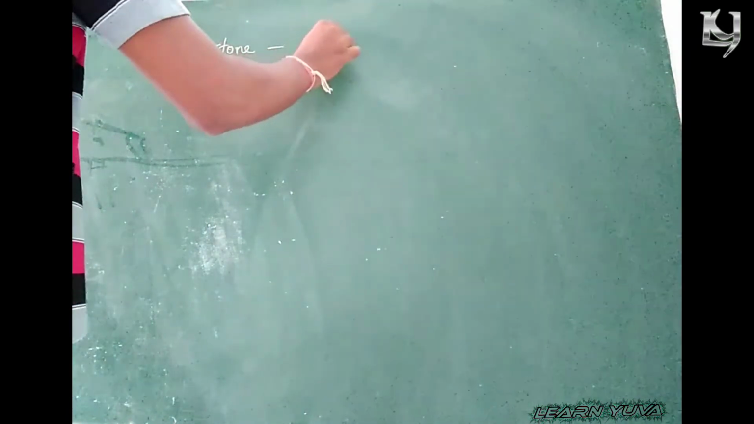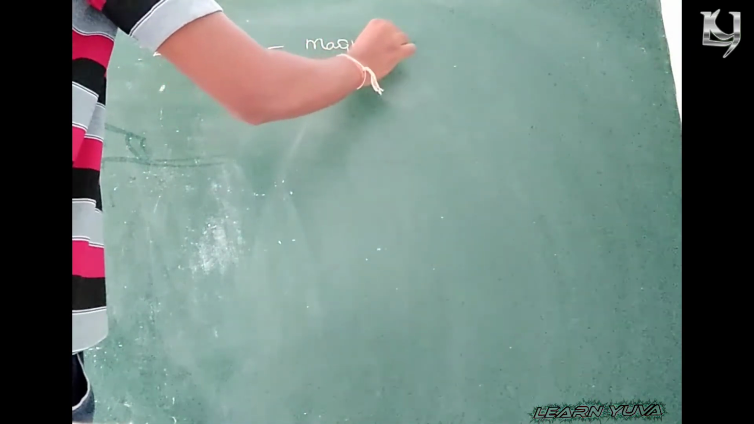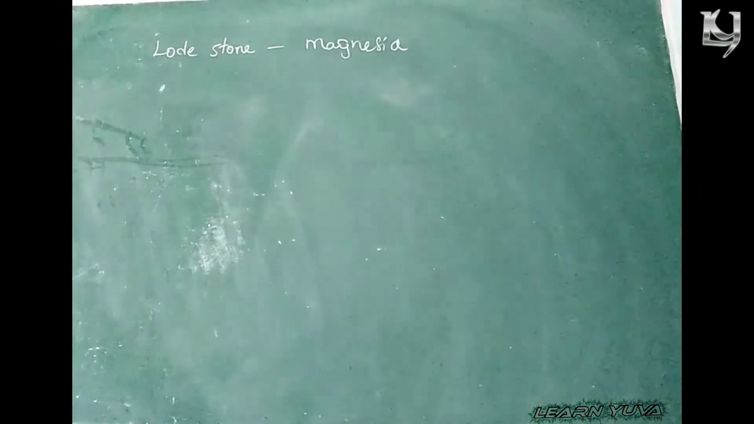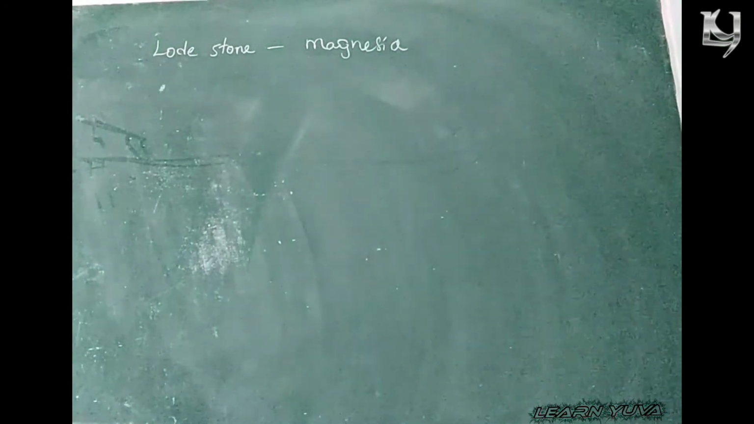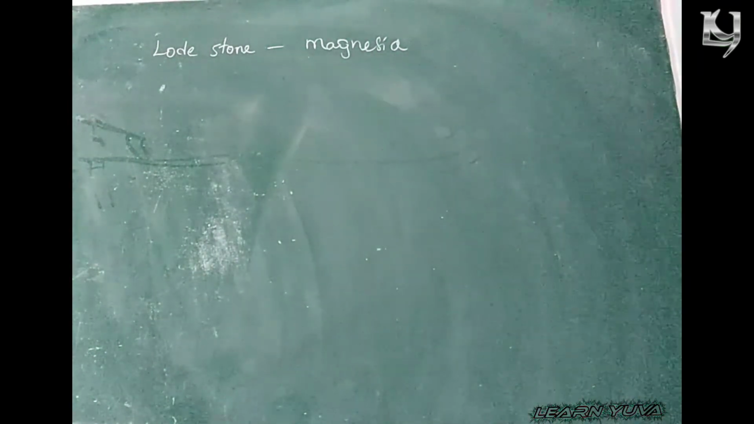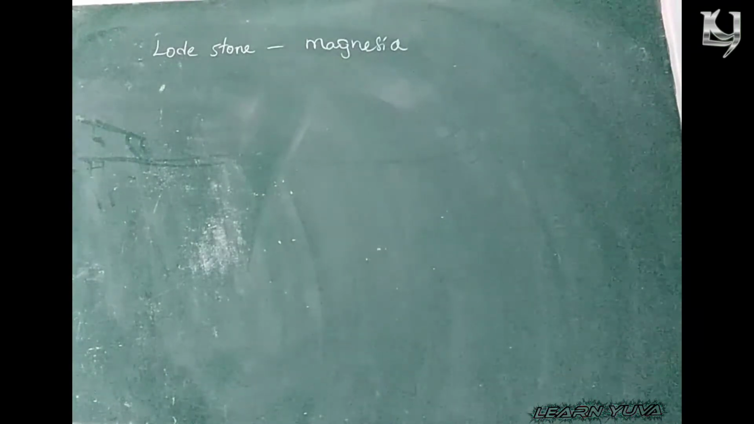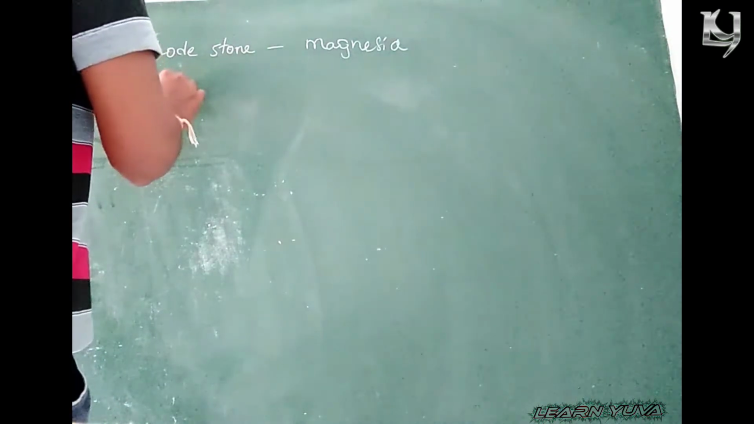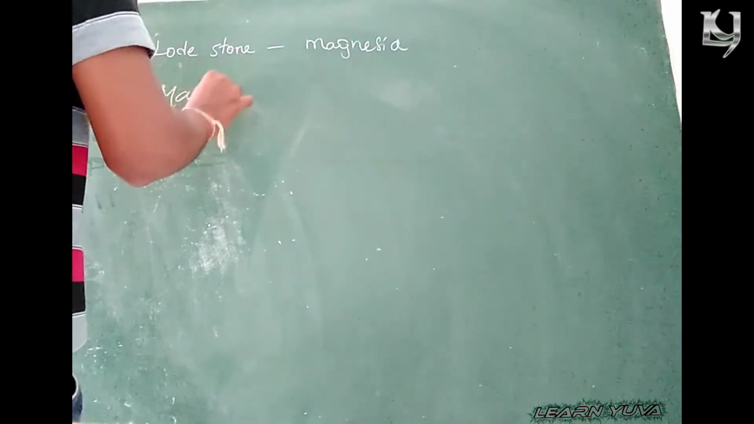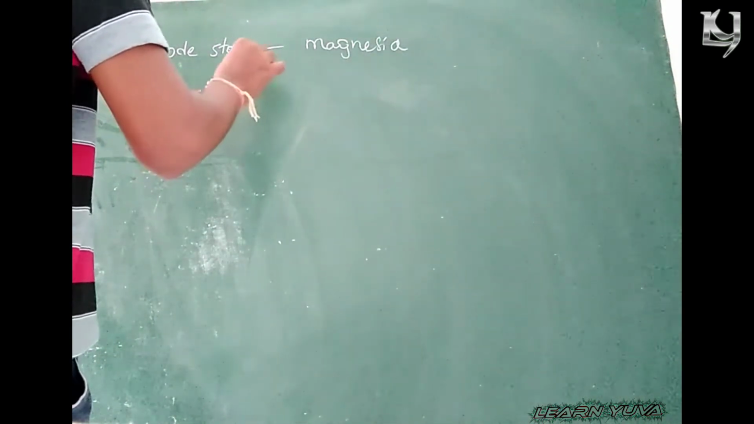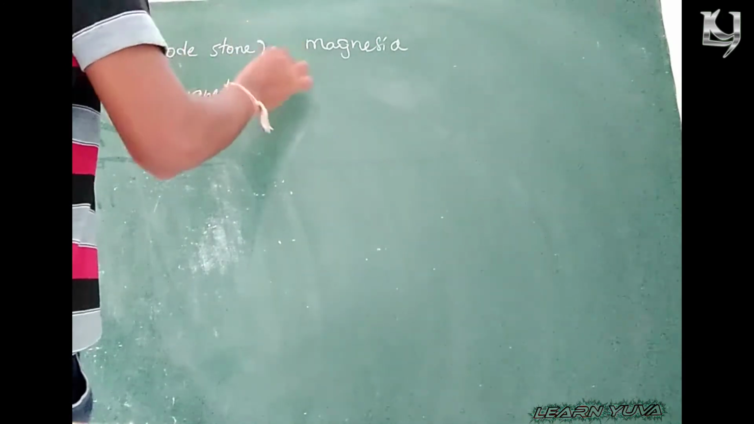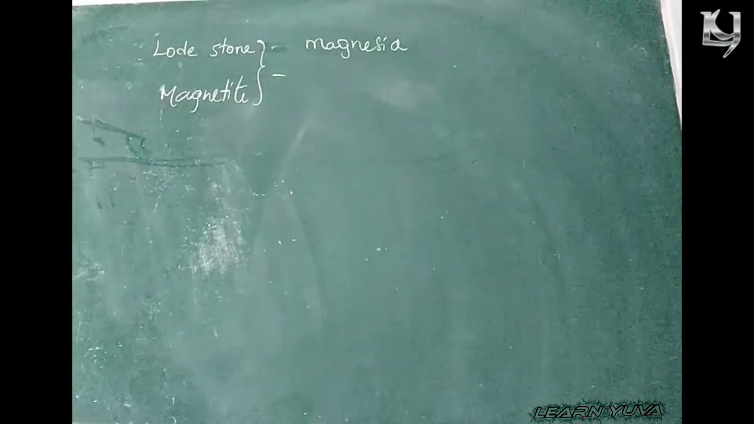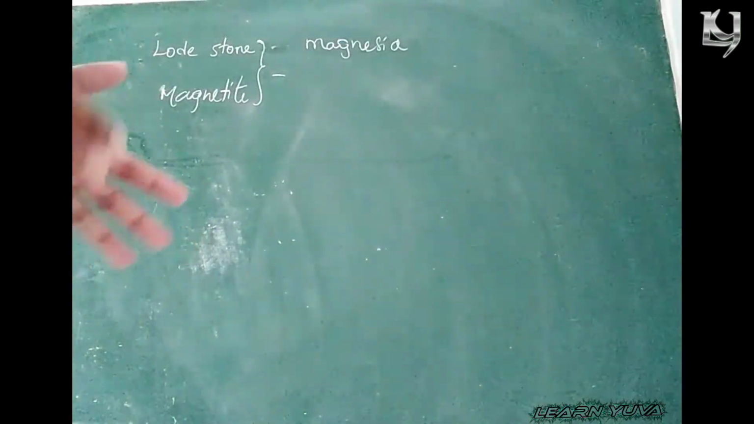The natural magnet was extracted in Magnesia, the place Magnesia. So this natural magnet is also known as magnetite. Okay, this magnetite was the iron ore.